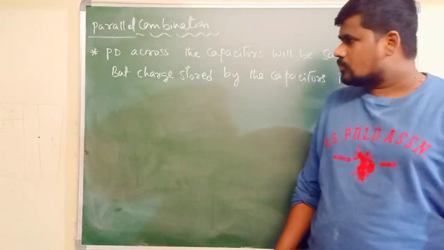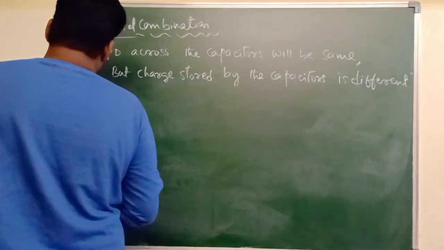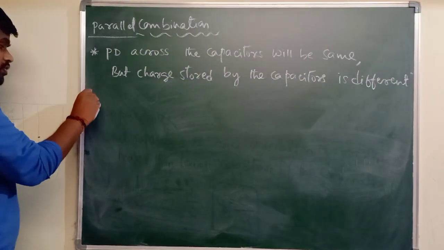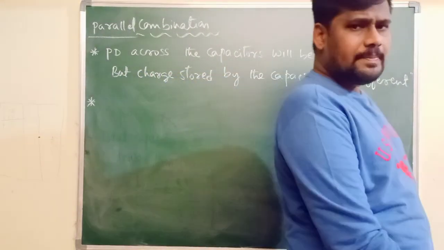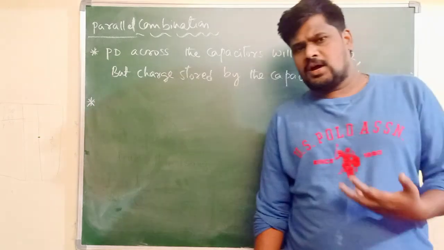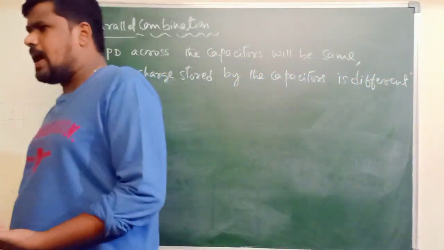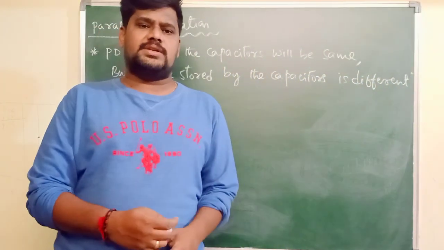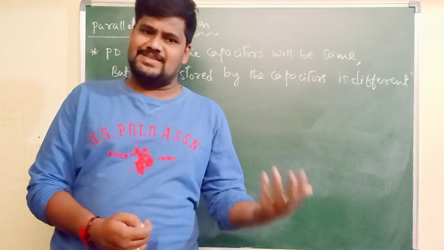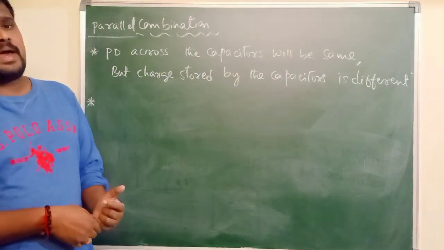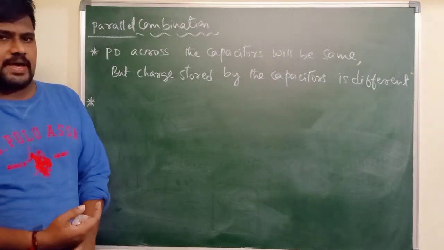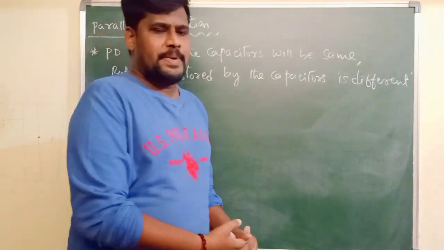Okay. The second thing is, parallel combination of capacitors is used to get the maximum capacitance. When a number of capacitors are connected in parallel, the total capacitance of the combination will be maximum. In order to get the maximum capacitance out of a number of capacitors, we use the parallel combination.